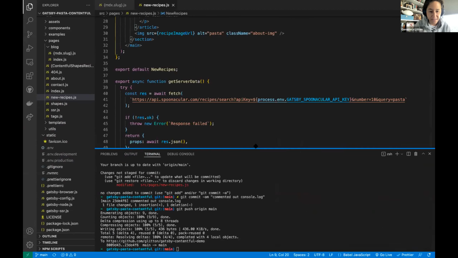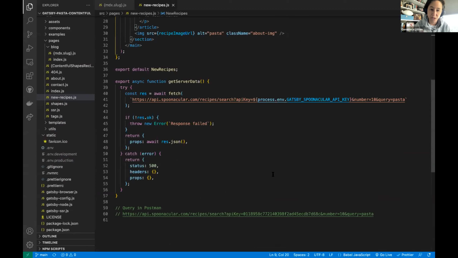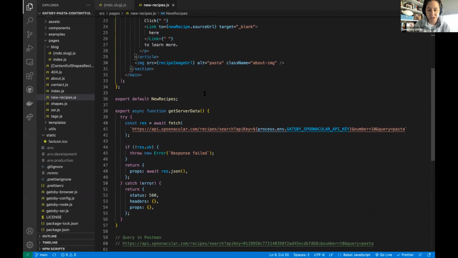So basically what we added in the latest version of Gatsby, which is Gatsby 4, is the capability of server-side rendering. We're using this function, getServerData. This is what allows you to hit that API from Spoonacular. This is very simple code. You just fetch the data, and then the response is fed to the component in React. So that's traditional server-side rendering.